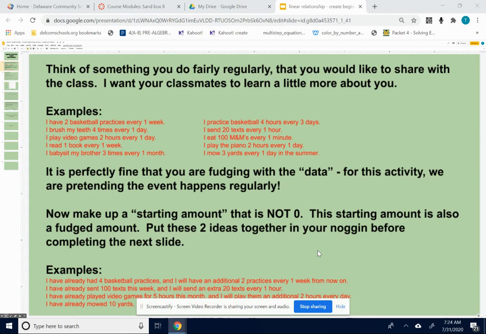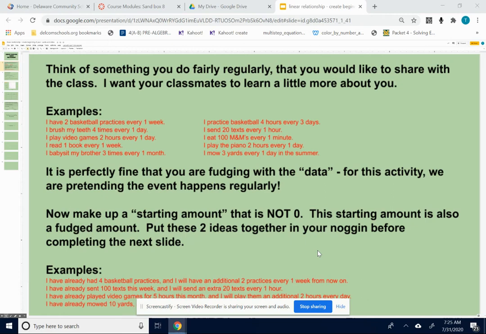You're going to be fudging with the data. I don't think anyone is going to play exactly 2 hours of piano every day, but just make it close. We're just fudging with the data.